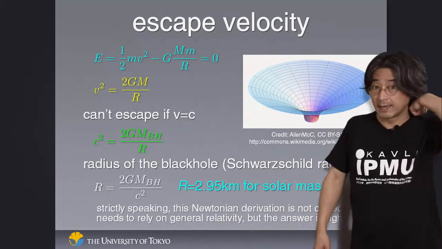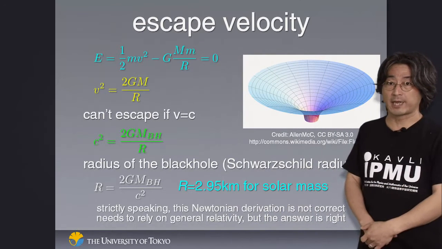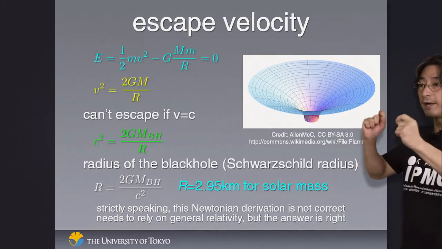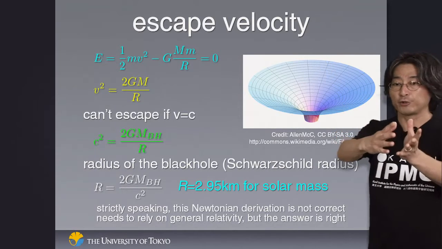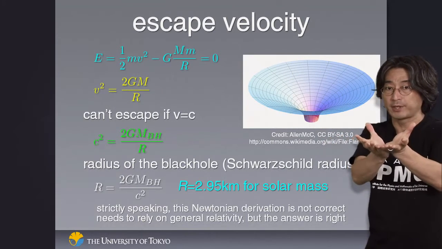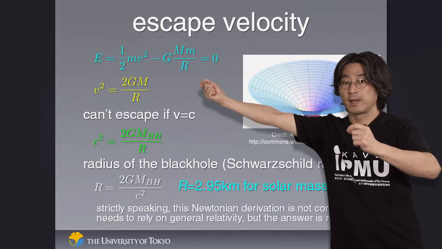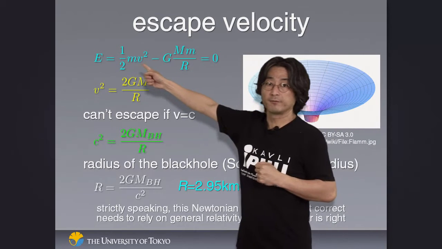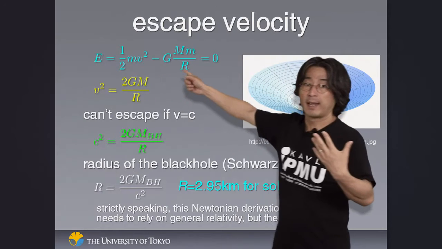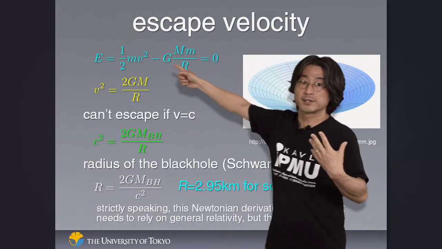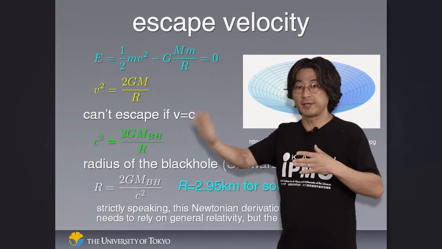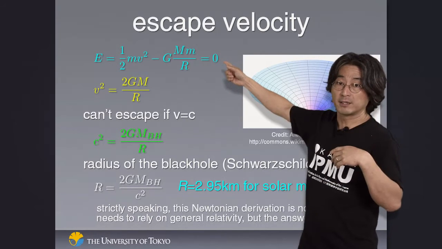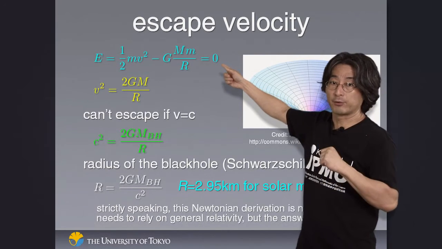But before getting to the evidence, let's talk a little bit about this idea called escape velocity. If you're not familiar with calculus, you can skip this slide entirely. So if you try to escape gravity, you would like to move away from the gravitational trapping potential all the way to infinity, where your total energy goes back to zero. The formula for energy is the sum of the kinetic energy, depending on how fast you move, and the potential energy due to gravity, and the sum of them is conserved. So if you manage to escape the force of gravity, this sum must be either zero or greater, namely positive. If this is negative, you are trapped by gravity.